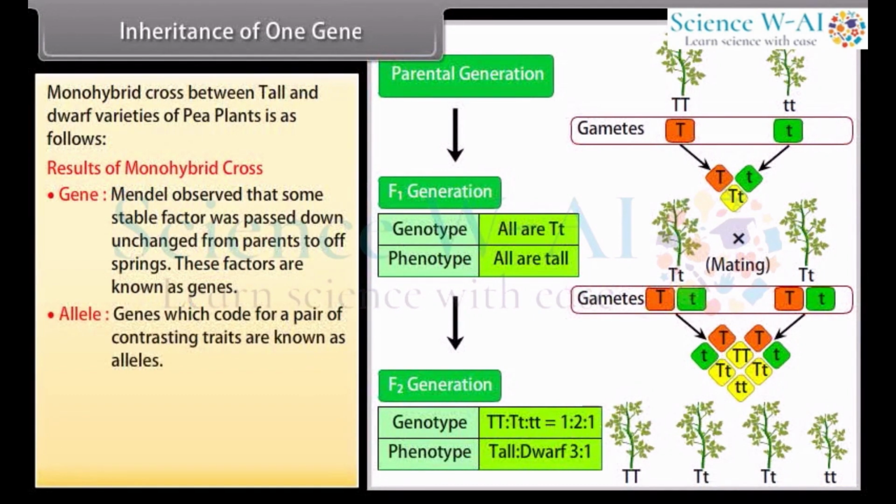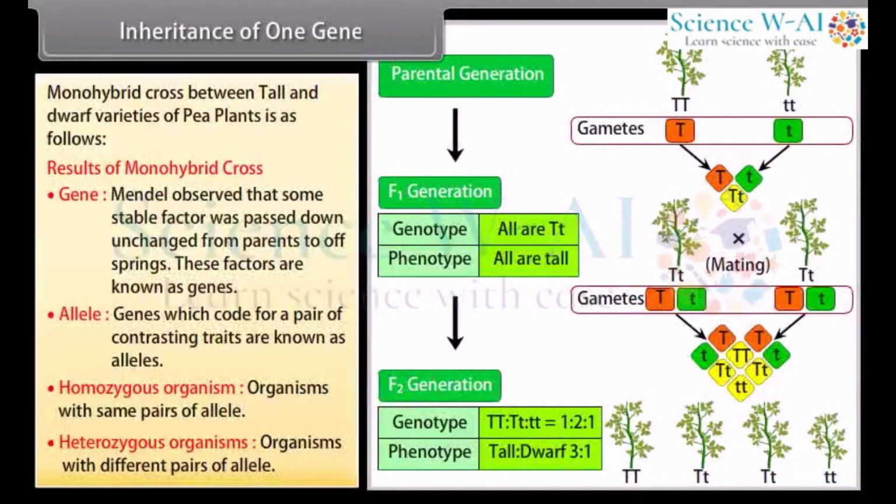Allele: genes which code for a pair of contrasting traits are known as alleles. Homozygous organisms have the same pair of alleles. Heterozygous organisms have different pairs of alleles.